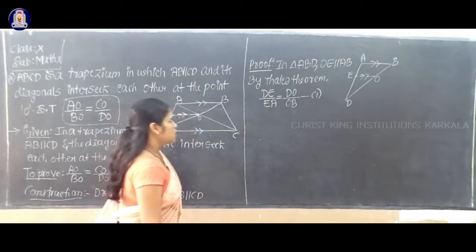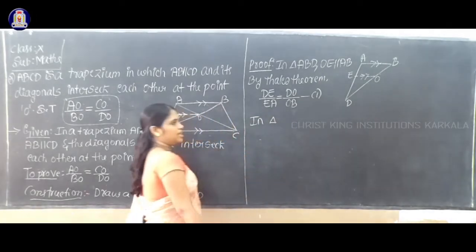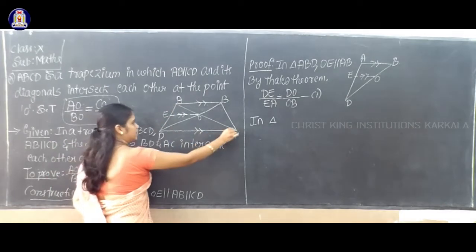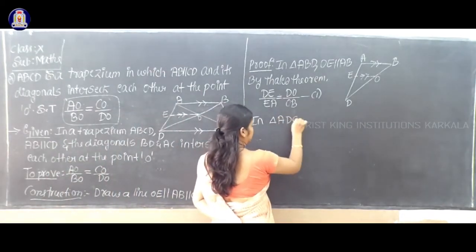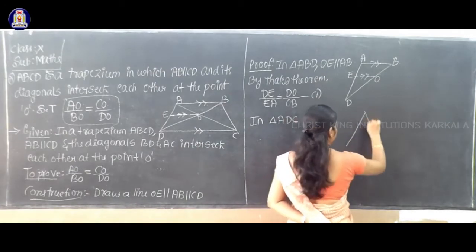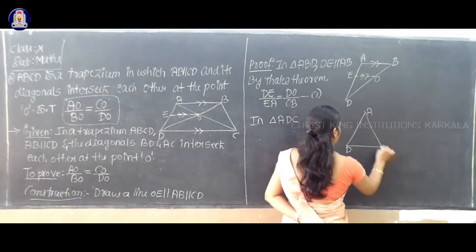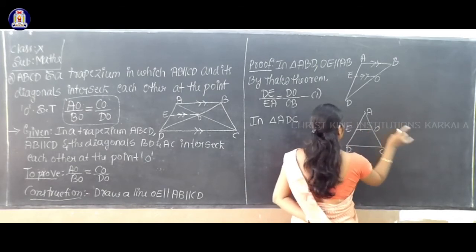Now once again, which triangle will I consider? Consider the triangle ADC. I will draw it separately. This is A, this is D, and this is C. Which line is parallel here?